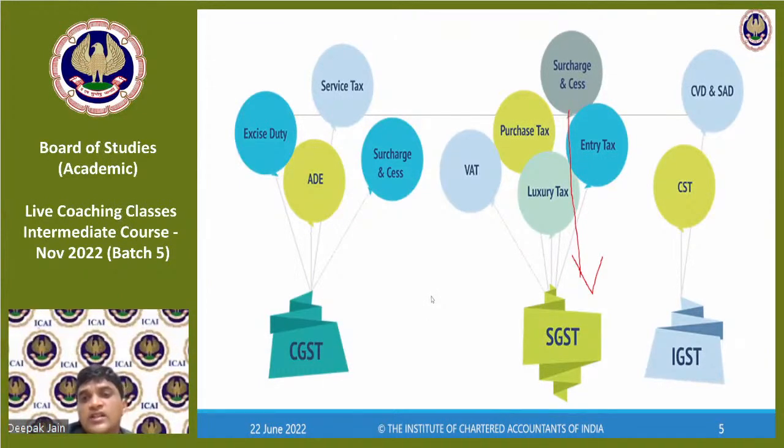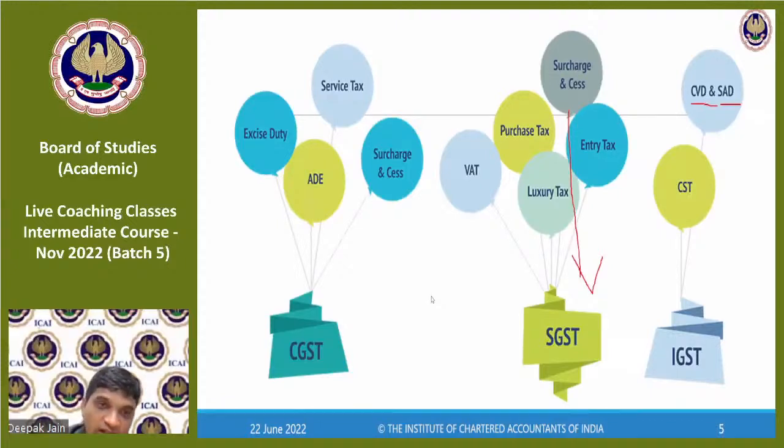Then what are the taxes which have got subsumed under IGST? Central CVD, countervailing duty, and special additional duty. Okay. So when I used to import, before GST came into place, I used to pay customs duty plus countervailing duty and special additional duty. So those have been subsumed as integrated goods and service tax.